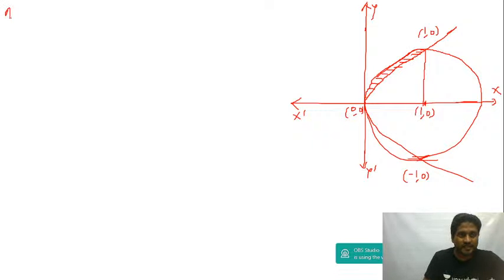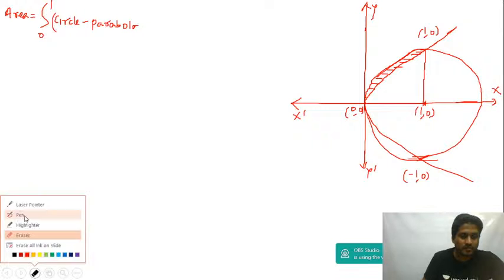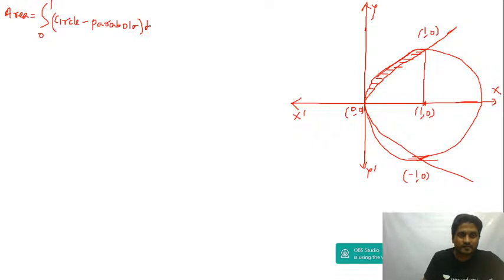So I can write area is equal to integration 0 to 1, I'll take circle minus the parabola. Circle minus parabola equation will give me the shaded part.